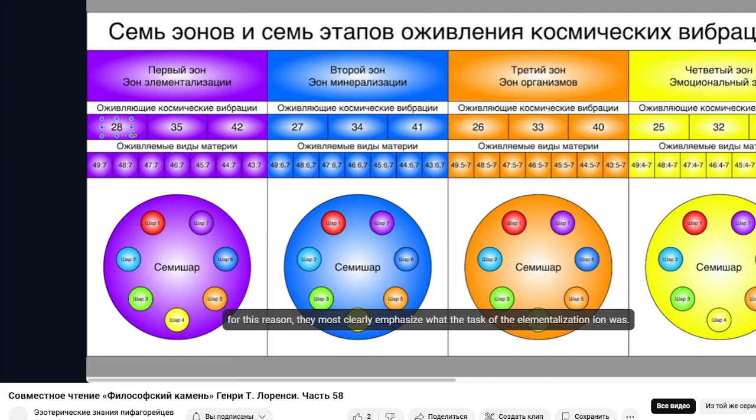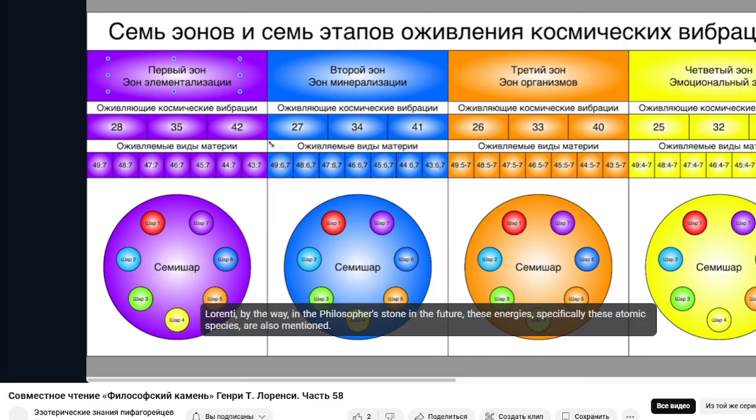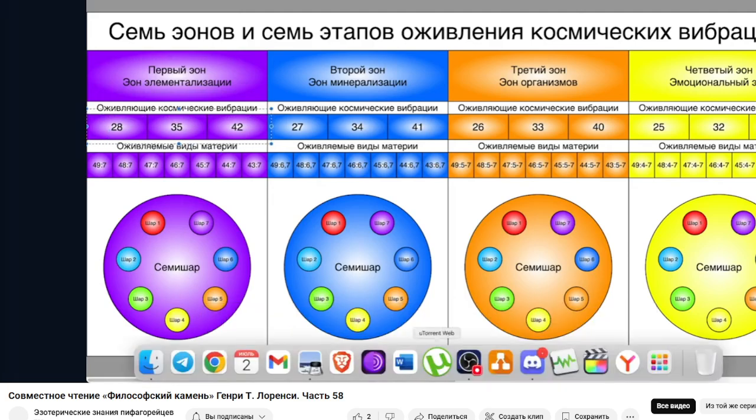For this reason, they most clearly emphasize what the task of the elementalization ion was. That's why we see what the purpose of the elementalization ion was in principle. And we understand the source, therefore, of the energies that produced this revitalizing effect. Laurency, by the way, in the Philosopher's Stone in the future, also mentions these energies, specifically these atomic species.